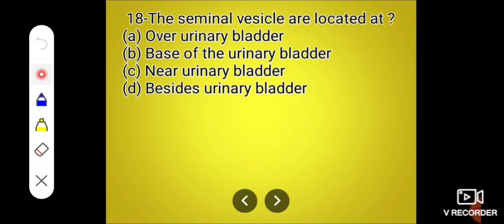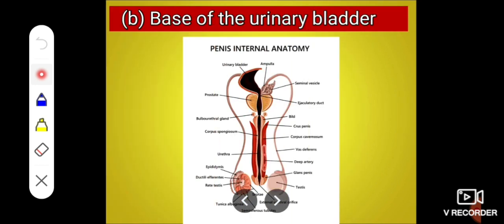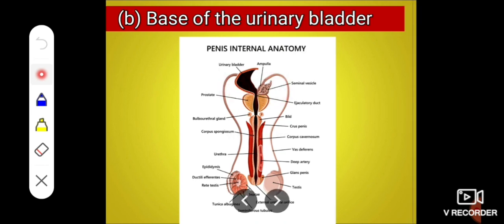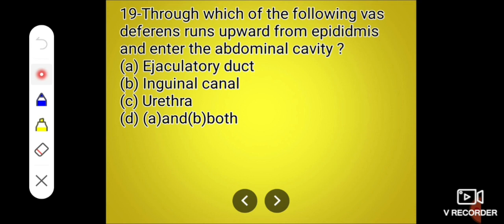Next question, the seminal vesicles are located at A, over the urinary bladder, B, base of the urinary bladder, C, near the urinary bladder, and D, beside the urinary bladder. And the correct answer, at the base of the urinary bladder. See here, two seminal vesicles are there and they are located at the base of the bladder.